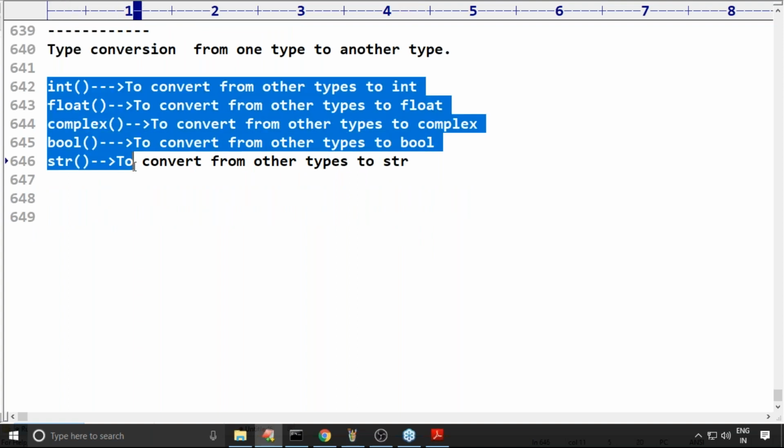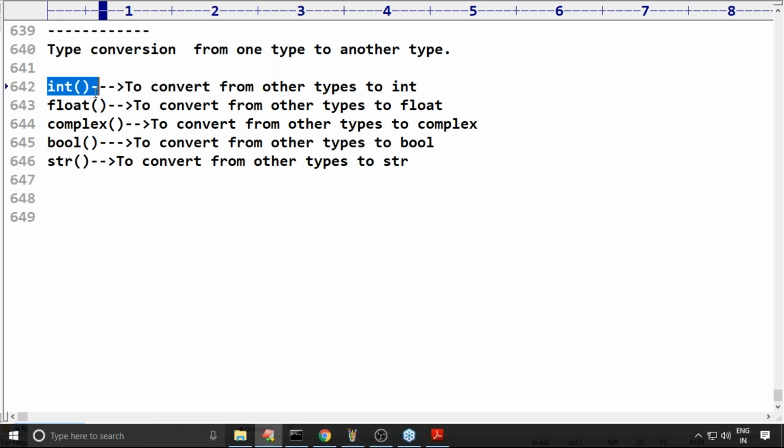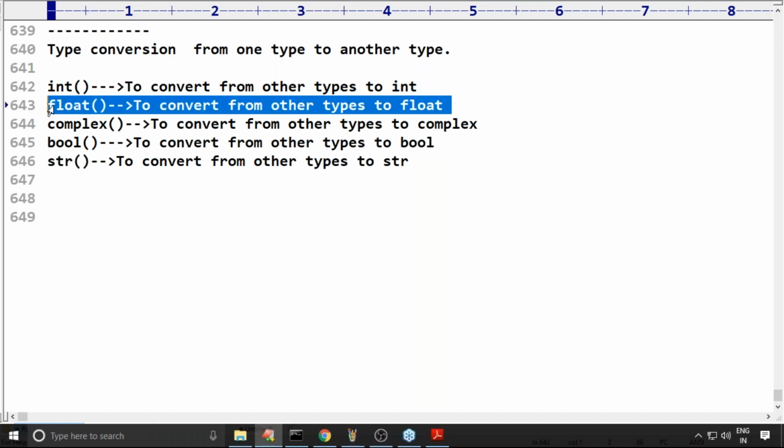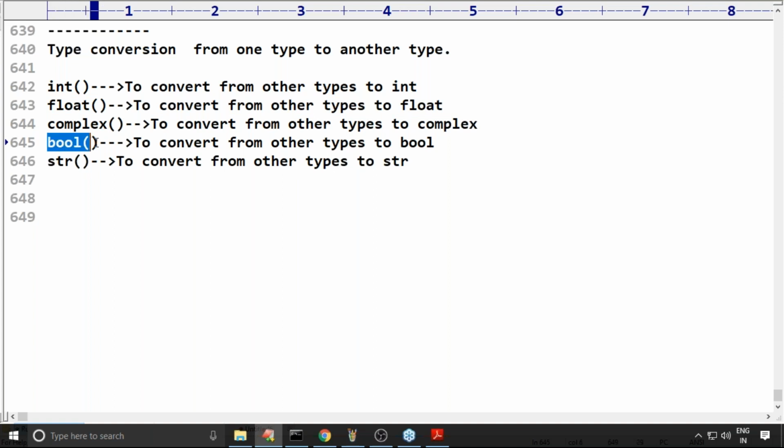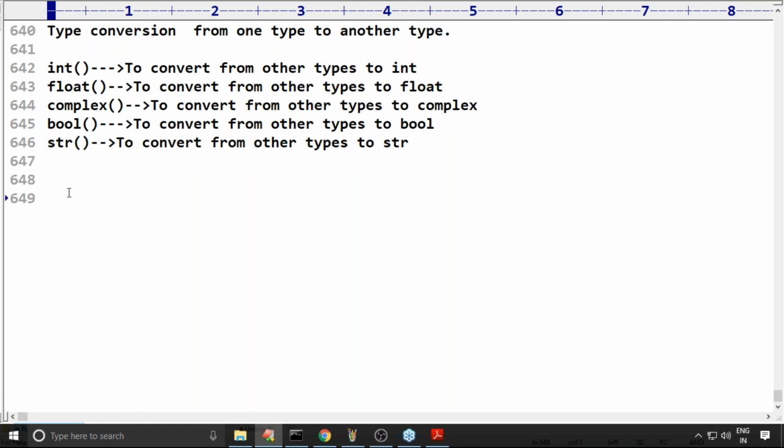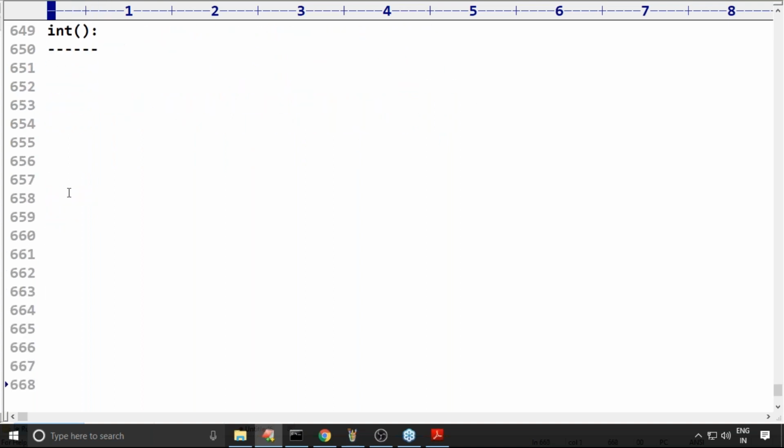But anyway, let me talk very briefly about this, because these are very important, especially int and float, most valuable. Even bool also sometimes we may use. That's why you should be aware. Sir, can you please confirm for which purpose we can use the int function? To convert from other types to int type. For that purpose we can use this one.